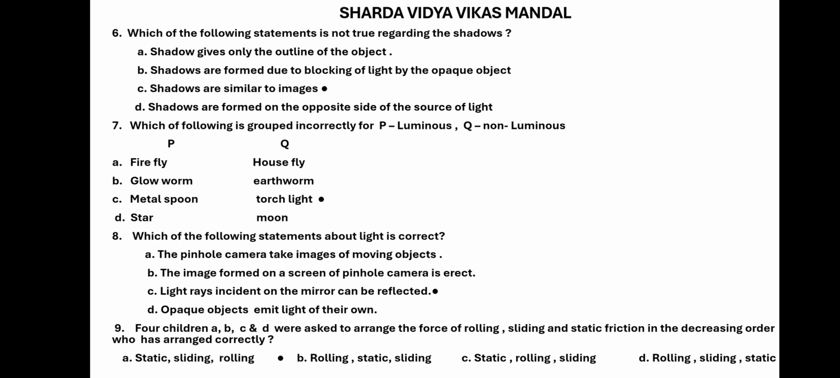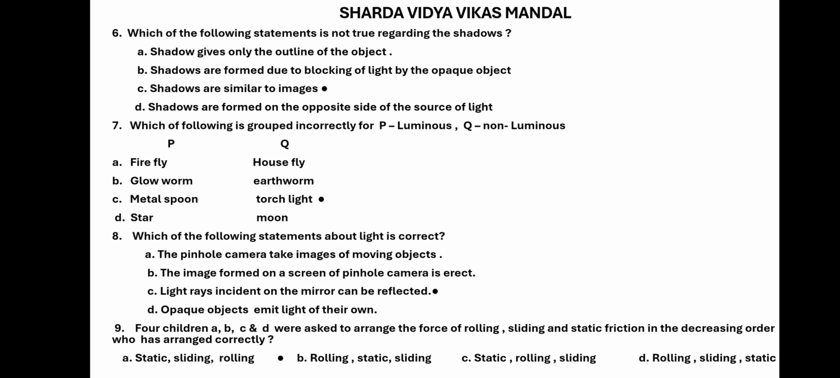Static has the greater friction. Sliding is a little bit less than it, and rolling has very, very less friction. So here decreasing means static to rolling. Static greatest, sliding is less than it, and rolling has very less friction.